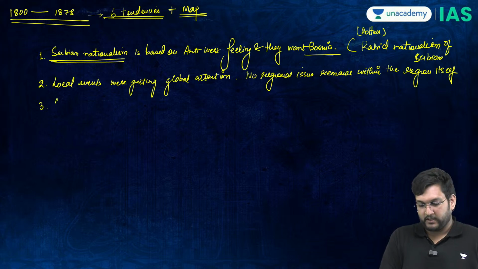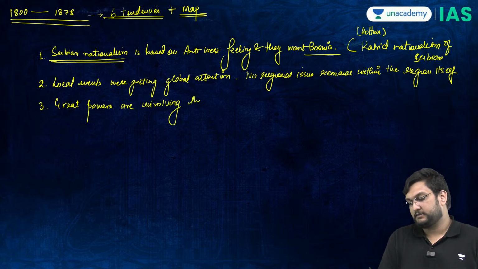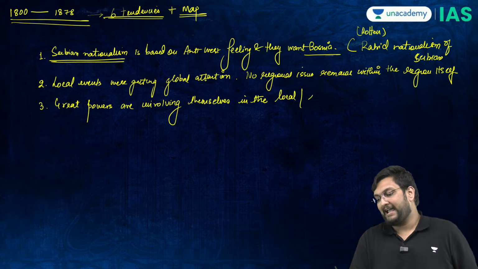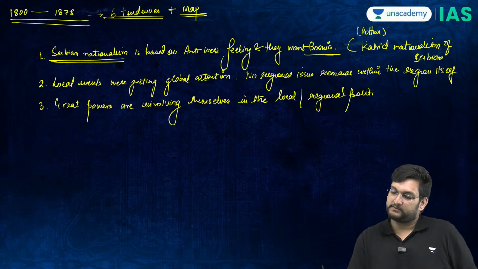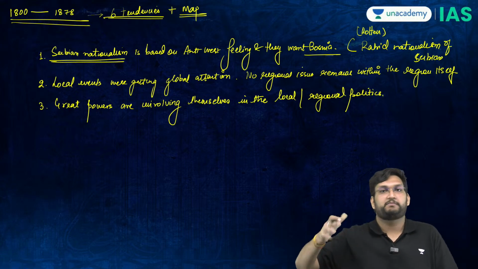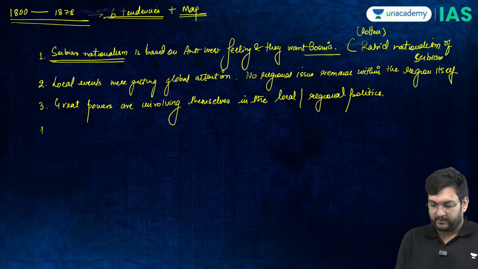Third is great powers are involving themselves in the local and regional politics. Again, something which is based on the Greek War of Independence, the Serbian War of Independence.